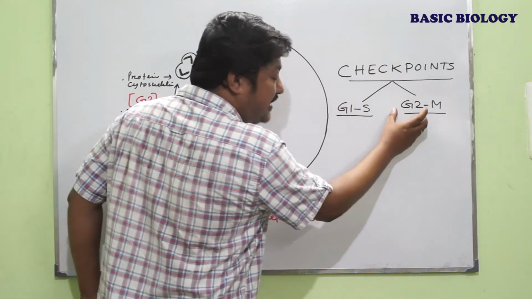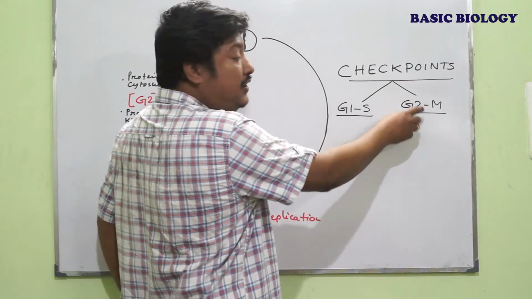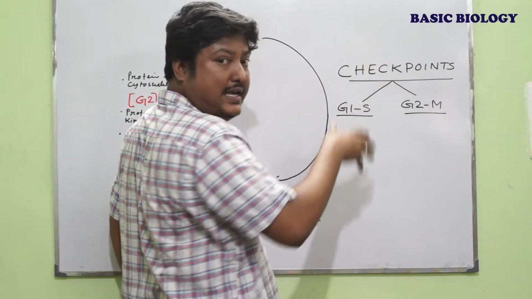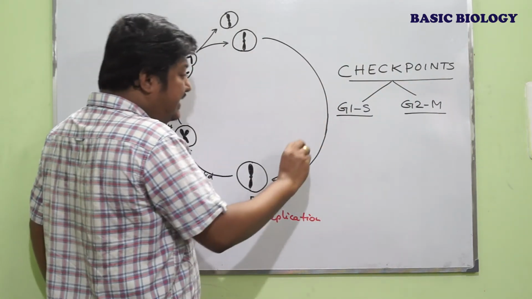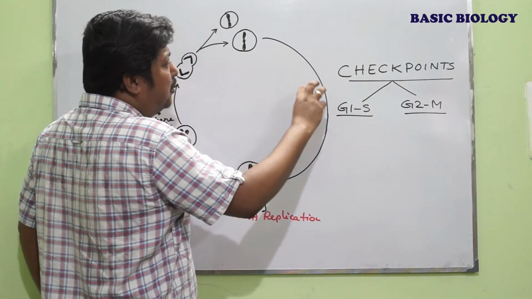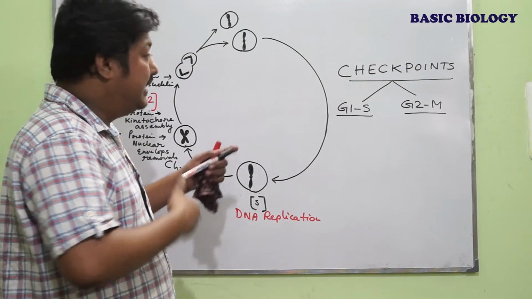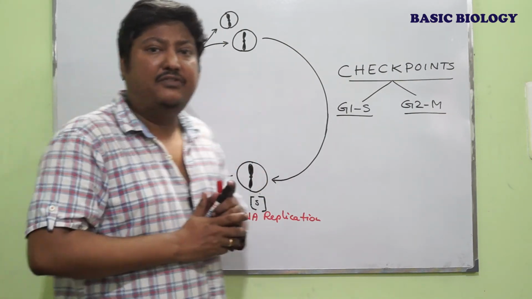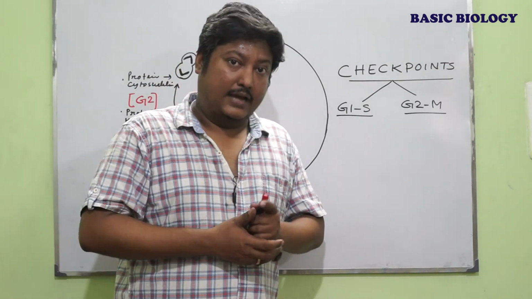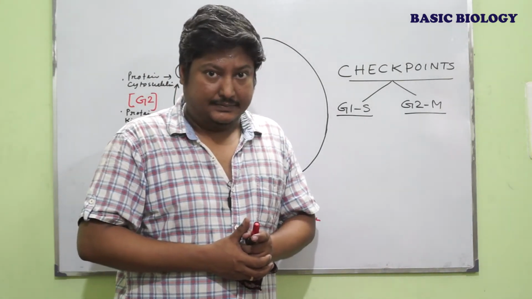If it is not completed in G2 properly, then it has to be arrested in G2, so it does not progress to the M phase. So the cell cycle is not only responsible for protein synthesis, but along with that it also regulates all the activities of the cell that are happening continuously throughout the cell.